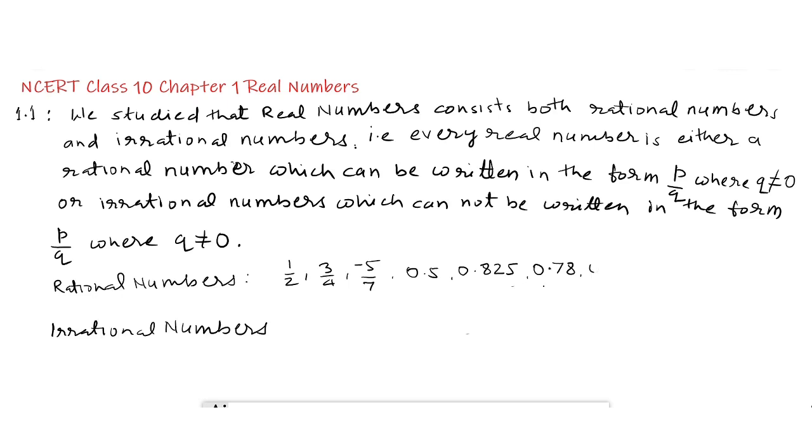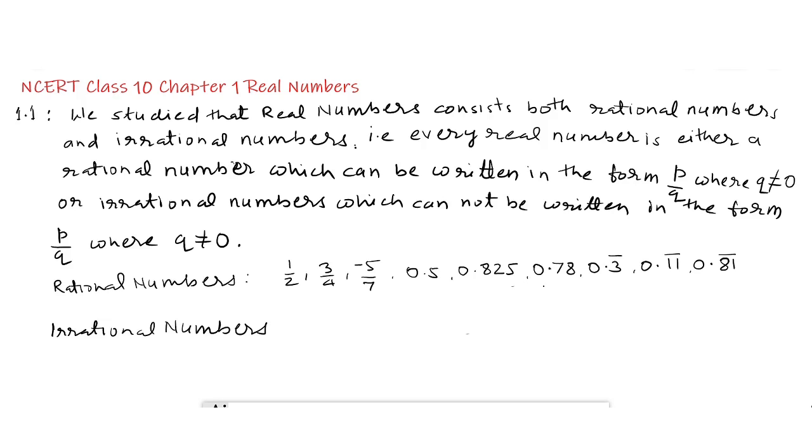Also 0.3 bar, 0.11 bar, 0.81 bar. These are non-terminating recurring decimals. These all are rational numbers.